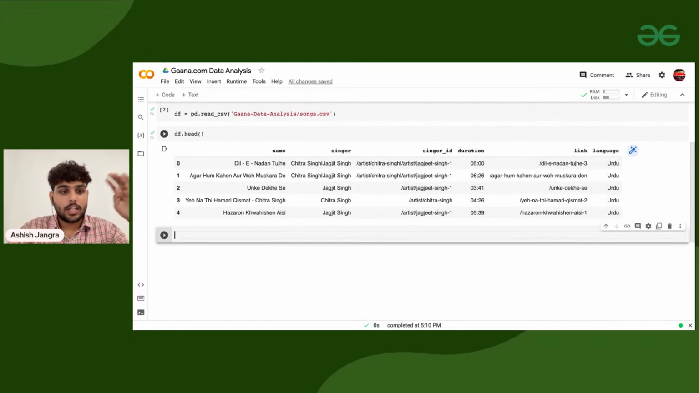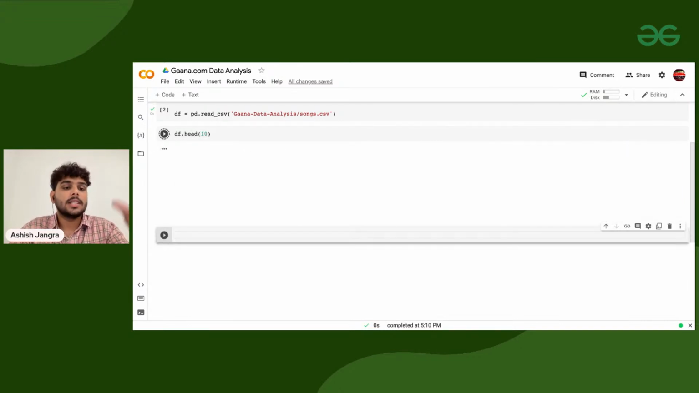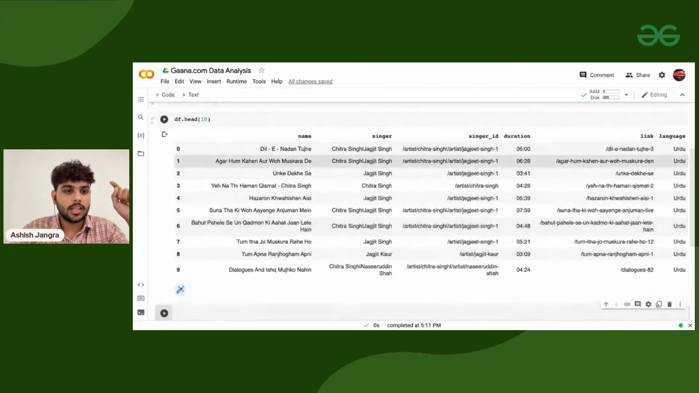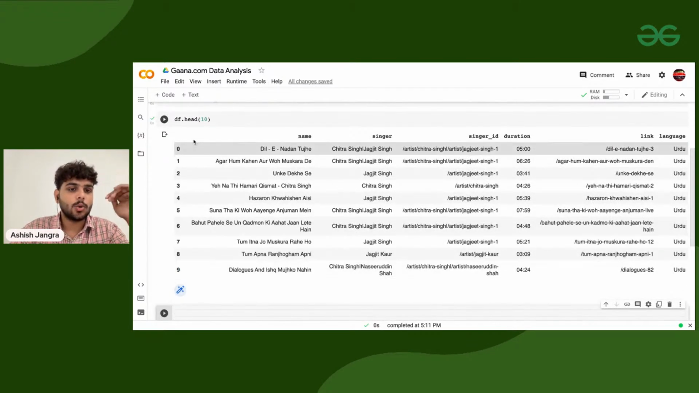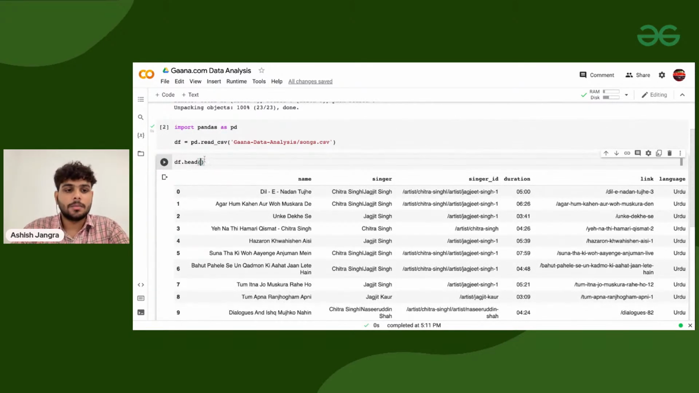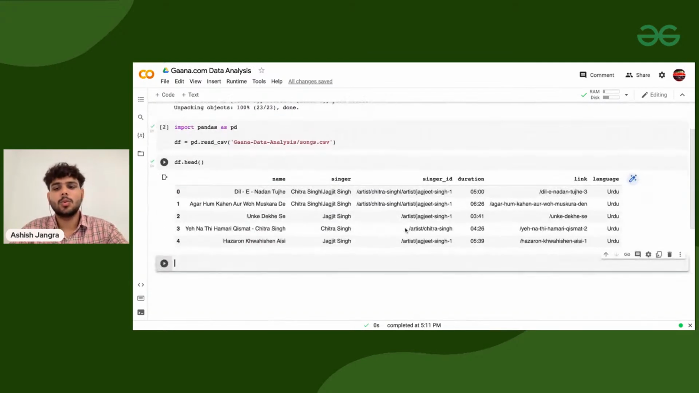The head function will give you the first 5 rows of the data set, and if I pass any number inside it, for example 10, and execute it, this will return the first 10 rows, from 0th index to 9, a total of 10. So you can pass any number here. df.head is widely used whenever you are loading a data set because you don't want the whole data set to be displayed.